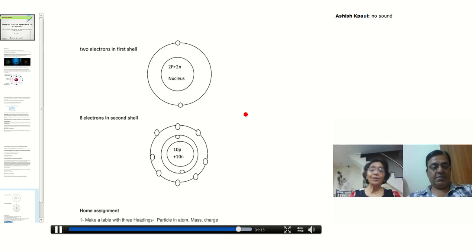Right? Now, write down in the particle column, what are they? Proton, neutron, electron. I won't talk about mass. I won't talk about charge. You have to do it. Please do it at home. And then this will be like a summary of what you have learned.